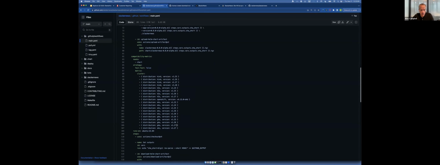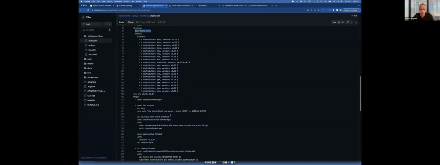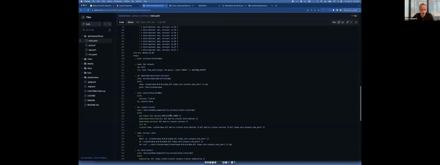This is the normal CI, then we build a chart. So you can see some patterns here that we're using to build a chart for CI. And then we have a hard-coded set of distributions that we actually test on, which right now tries to be pretty much the minor versions of every distribution that Compatibility Matrix supports. Things like fail fast are important because we don't want to waste time if it starts to fail.